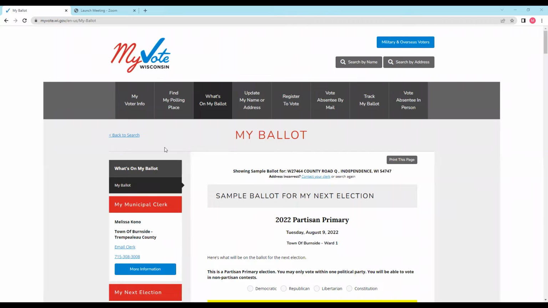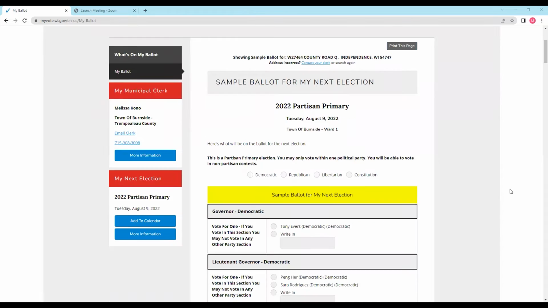What's great about this site is you can check your voter information, find your polling place, see what's on your ballot, update any name or address changes you might have. You can register to vote, and even request and track an absentee ballot. So I'm going to show you the ballot information. Coming up in August, we have the partisan primary.